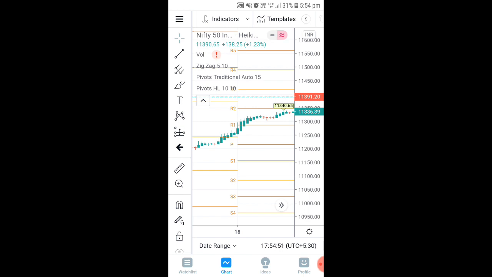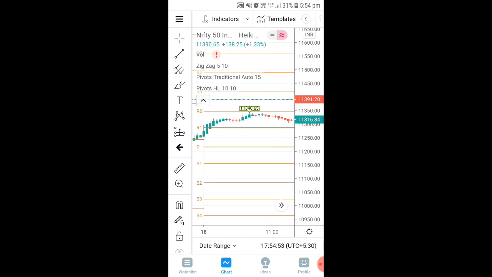So you will also be getting a profit till R2, because once the R1 is broken, Nifty can go to R2 as well. Here you can see Nifty went to R2, and when it reached R2, you have to be aware: if it is not crossing and there is a red candle, it can go to R1 again. That is what you have to remember when you are using support and resistance. This is one of the best strategies you can use for your intraday trading.